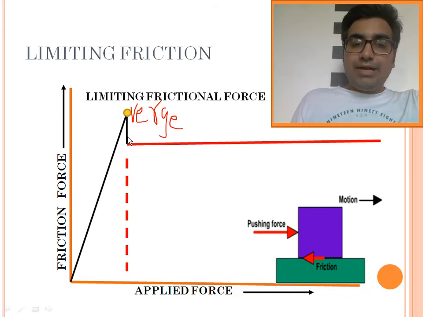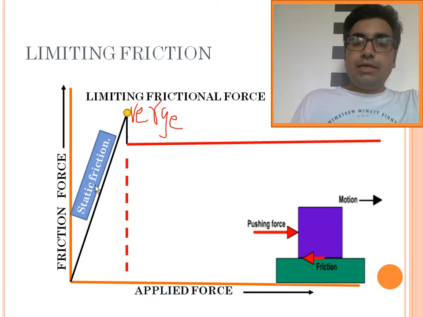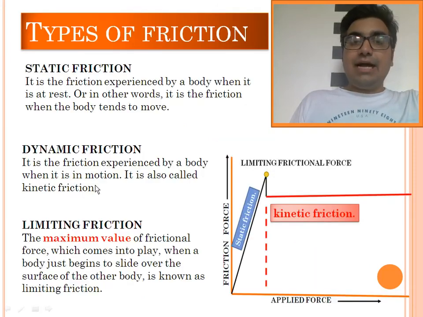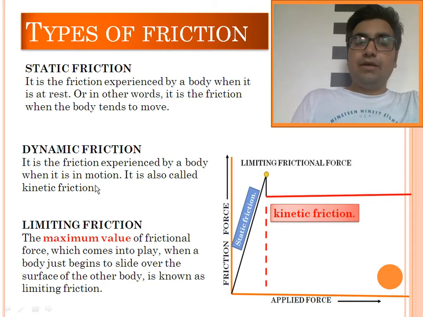Till this point the bus is at rest, and the friction is static friction. Beyond the limiting frictional force, the bus starts moving, and the friction on the body is kinetic friction. So my dear friend, we have studied that there are three types of friction. One is static friction: when the body is at rest, the friction experienced by the body is known as static friction. When the body is in motion, the friction experienced by the body is known as kinetic friction. When the body has the maximum value of frictional force, that value is known as limiting frictional force, and at the limiting frictional force, the body is on the verge of motion.